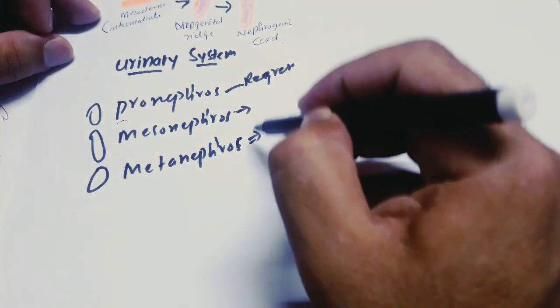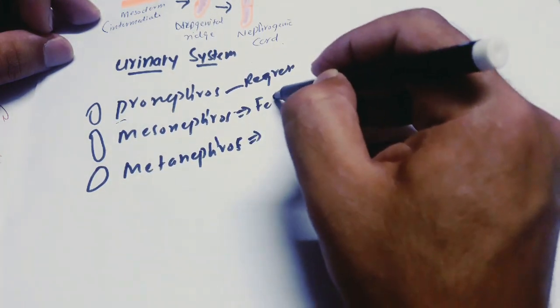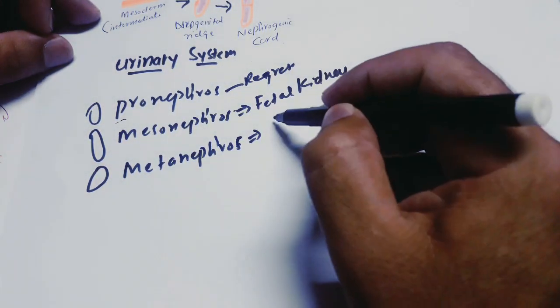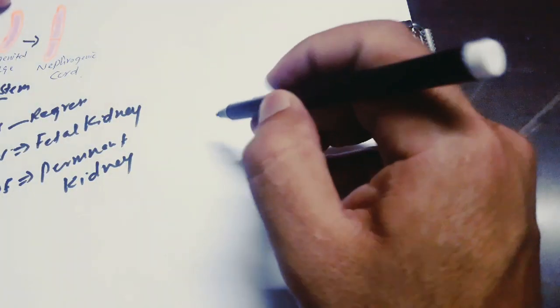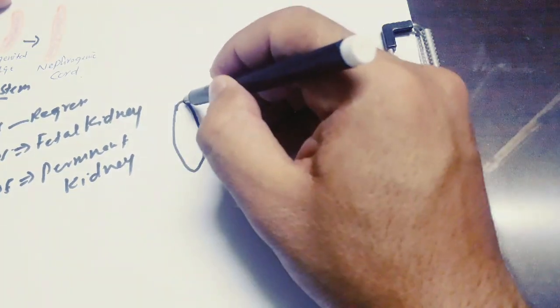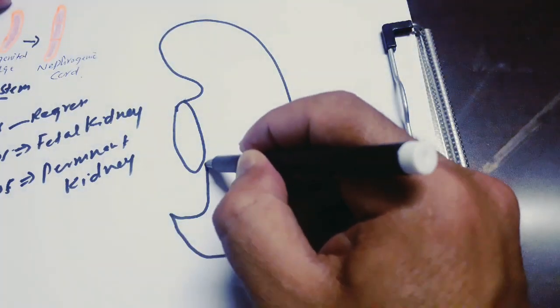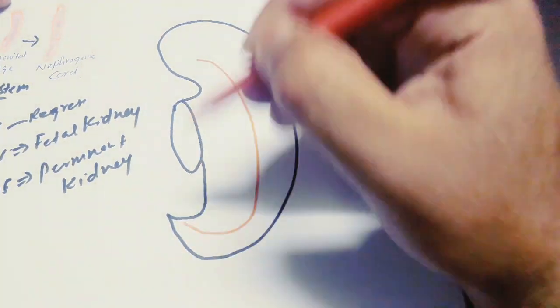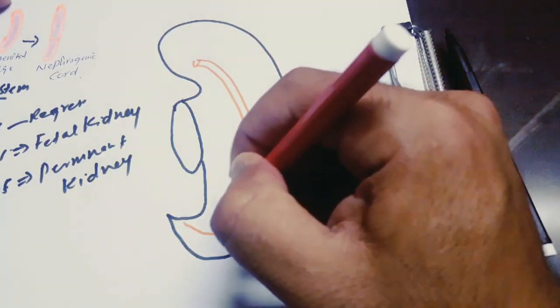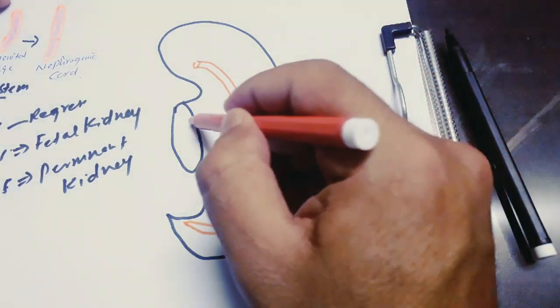The mesonephros will form the fetal kidney or kidney in the first trimester, and the metanephros is going to form the permanent kidney. Now let's draw the diagram, and in the diagram I will draw the primitive gut, which is made from endoderm and will form the digestive system. This is the primitive gut which forms the digestive system and is derived from endoderm.